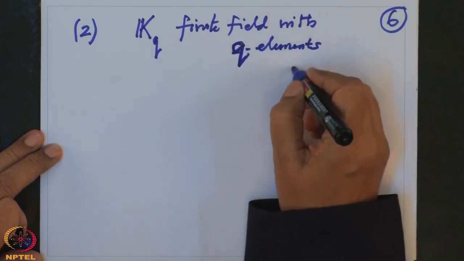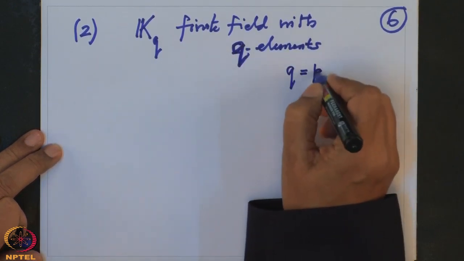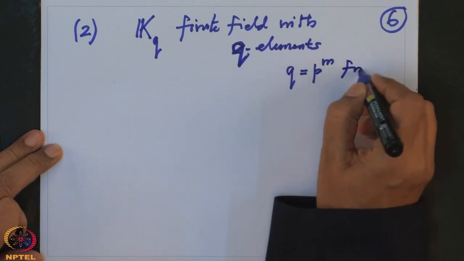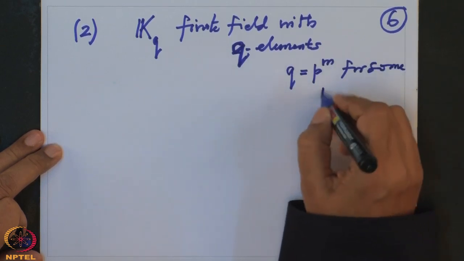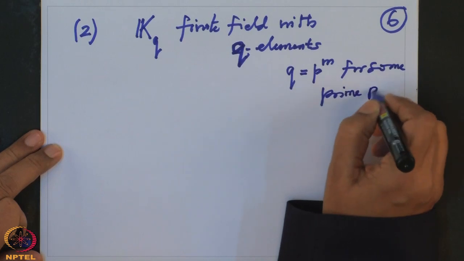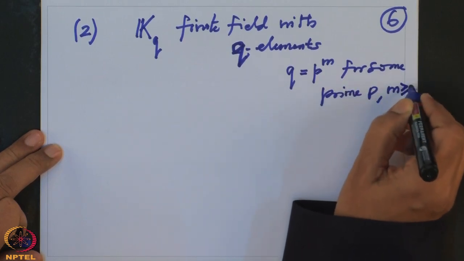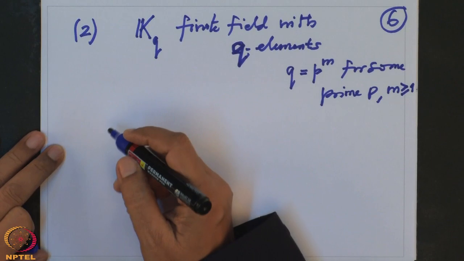We have seen that q has to be a power p^m for some prime number p and some non-negative integer m.